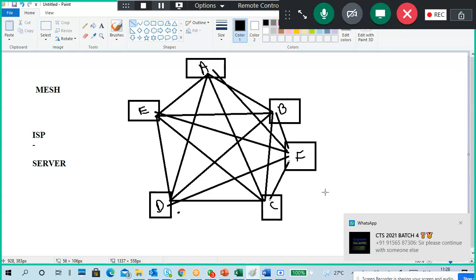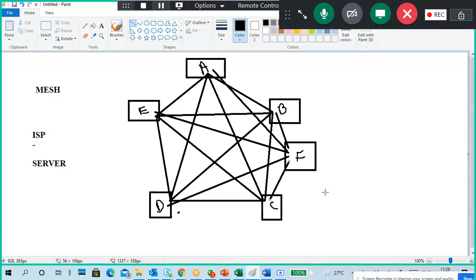Only where redundancy is a compulsory requirement do they use it, like 4 systems, 5 systems, 10 systems. But for normal, regular network communication, we can't use mesh topology. For example, in our Pune office we have 30 desktops.